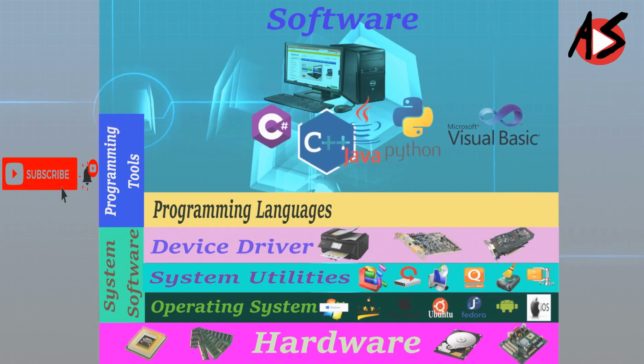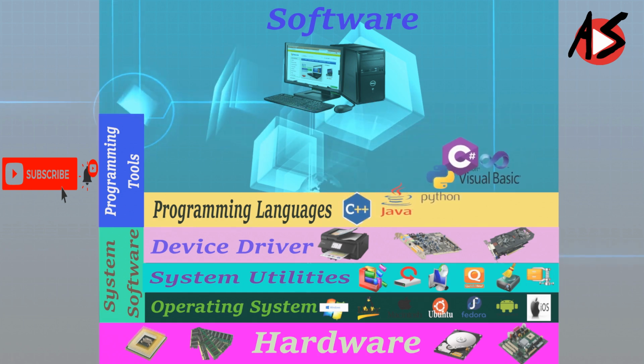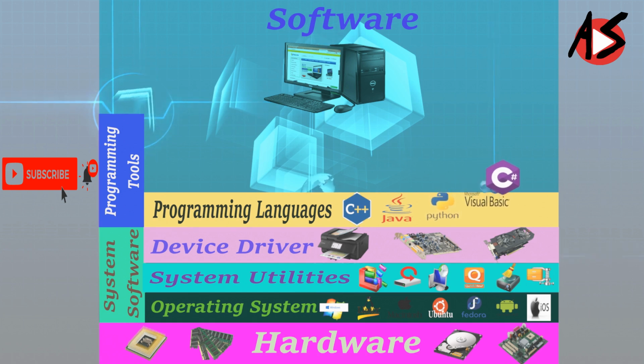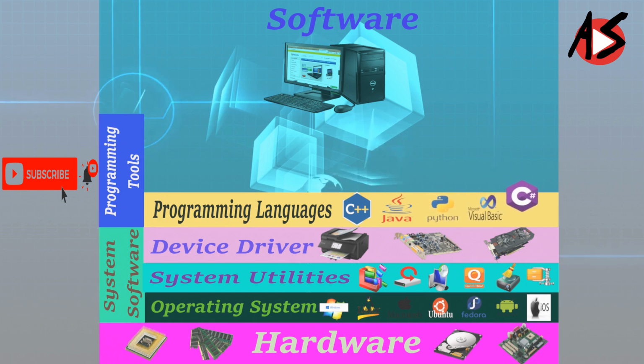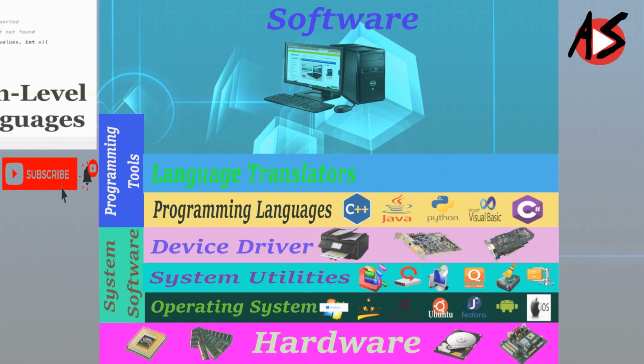Examples of high-level languages include C++, Java, Python, Visual Basic, C Sharp, etc. Another kind of programming tool is the language translator. A translator is needed to convert a program written in assembly or high-level language to machine language.